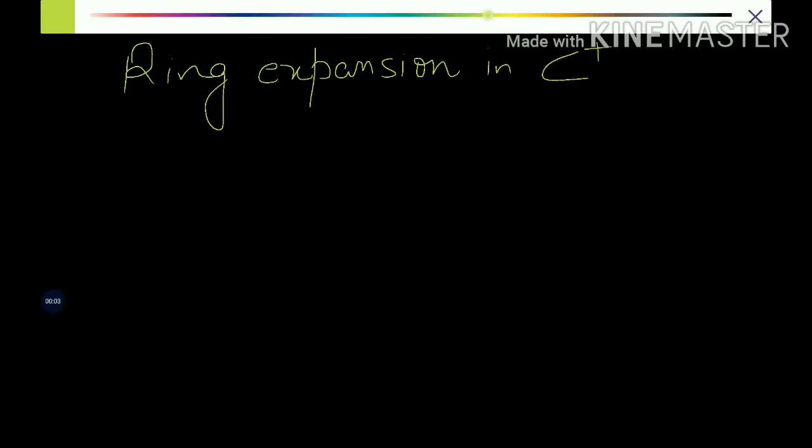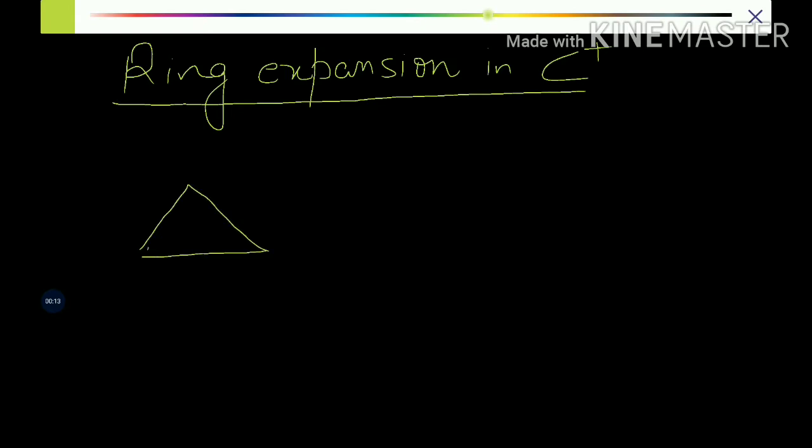My today's topic for discussion is ring expansion in case of carbocations. Any smaller ring, that is 3 carbon, cyclopropyl, or 4 carbon, cyclobutyl ring system, is very unstable. Let us see why.